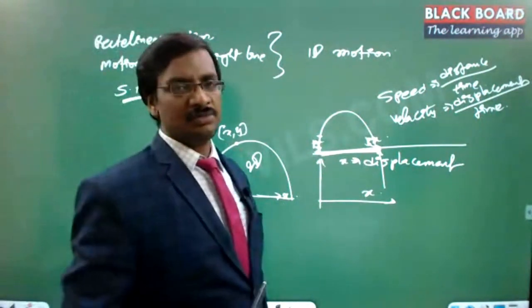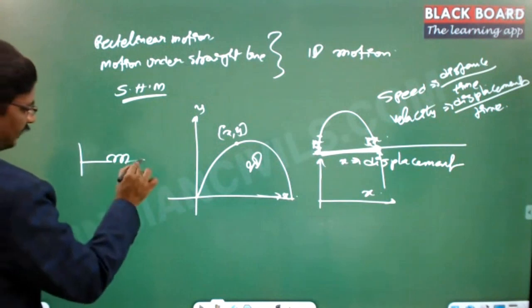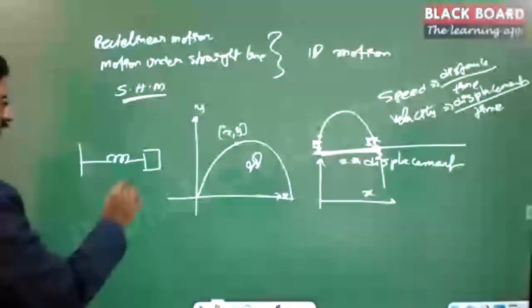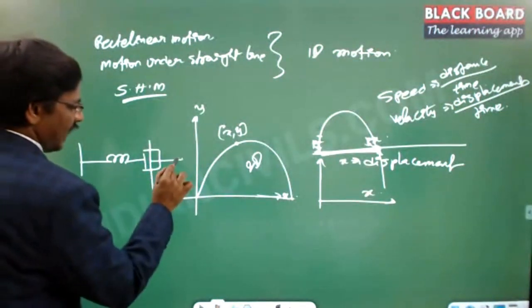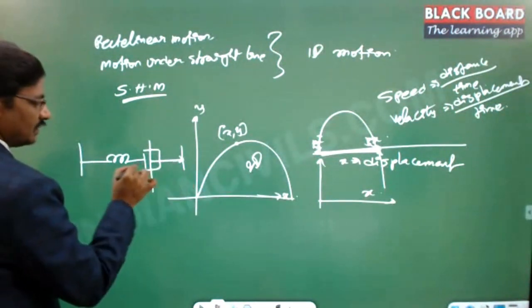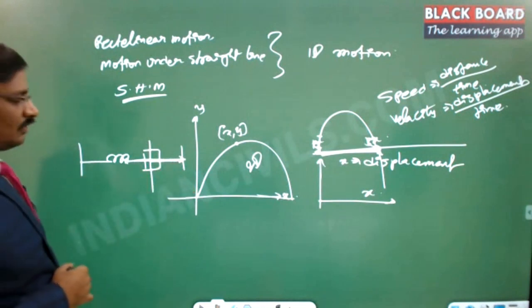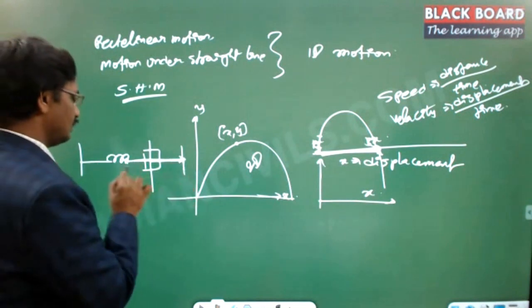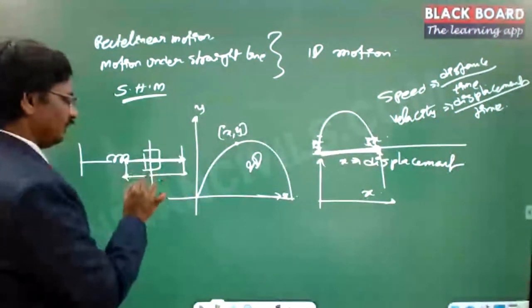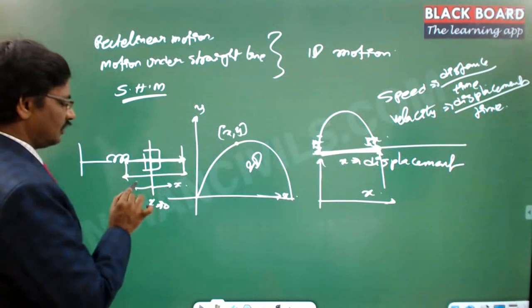And the simple harmonic motion is, suppose there is a spring mass system, and this spring mass system is dragged from the mean position to this extent and then left. Then it moves till this extent and again comes back. Now if you notice, this is the displacement. If you treat this as the origin, this is the positive x direction and this is the negative x direction.